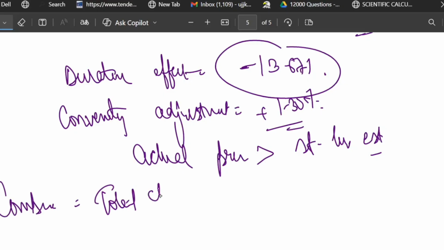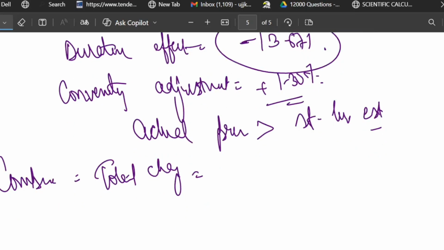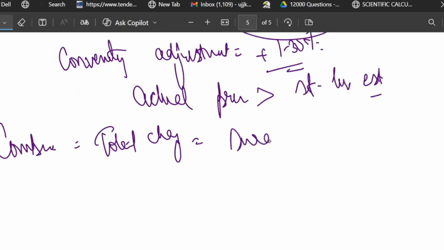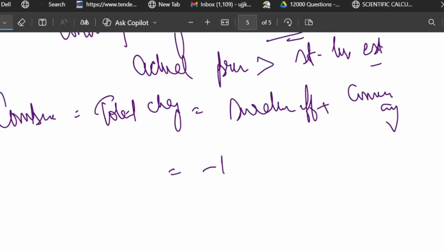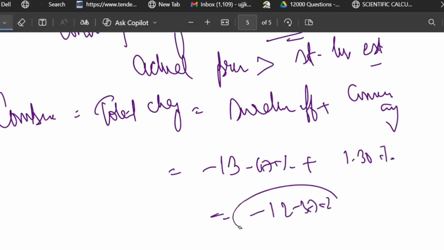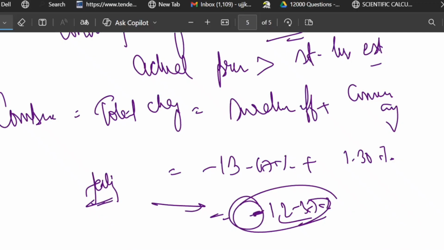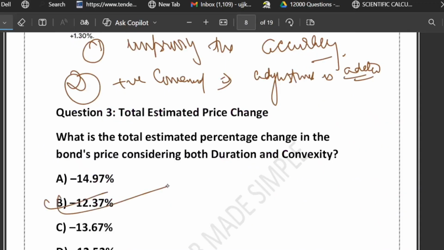So the total change is the duration effect plus the convexity adjustment effect. That is minus 13.67% plus 1.30%, which is minus 12.37%. That's our answer. Ultimately the bond price is falling, and the negative sign indicates that the bond price is falling by 12.37%. Yes, B is correct.